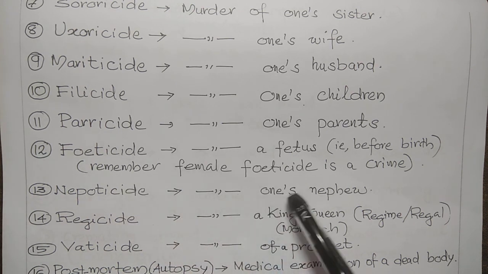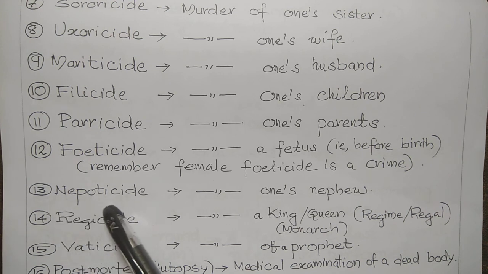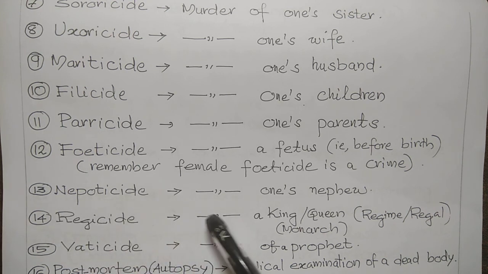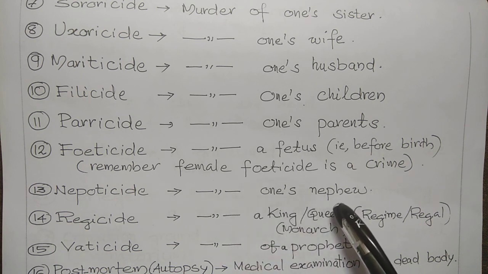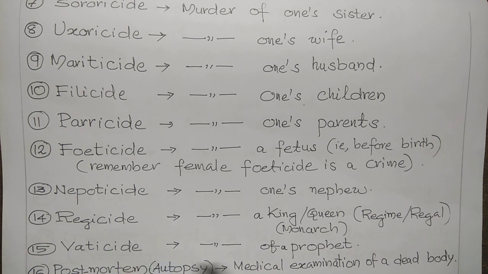Remember, female feticide is a crime. 13th, nepoticide. Nepoticide is murder of one's nephew. Regicide. Regicide is murder of a king or a queen or a monarch. Remember, regime or regal, all these words are related to a king or a queen or a monarch. So their murder is regicide.